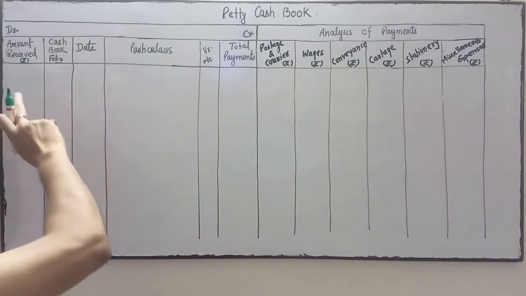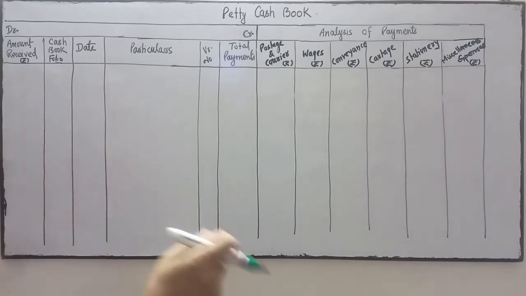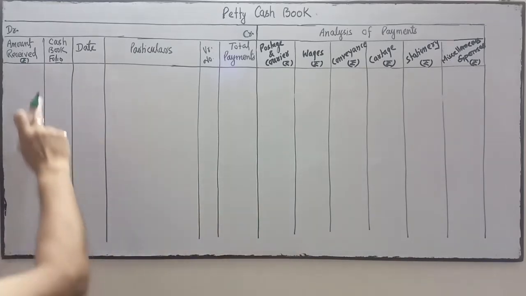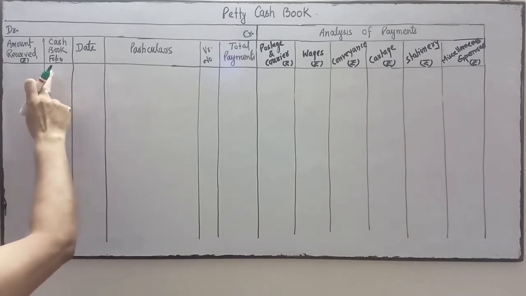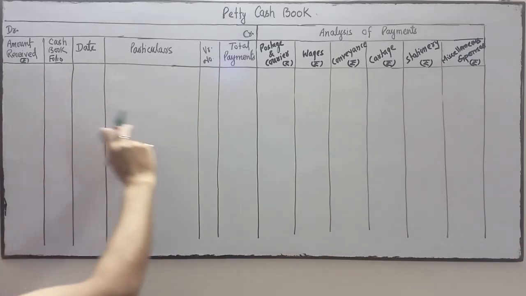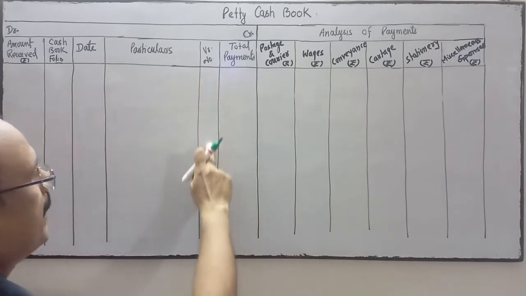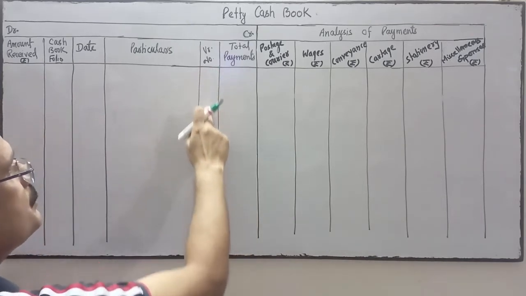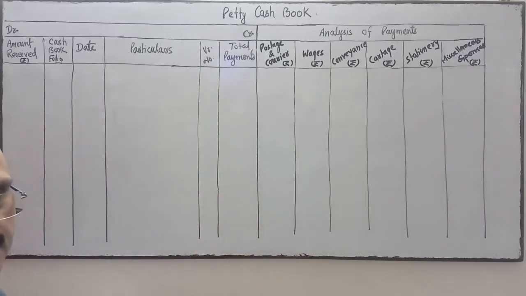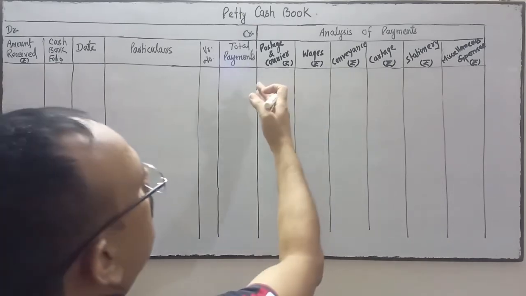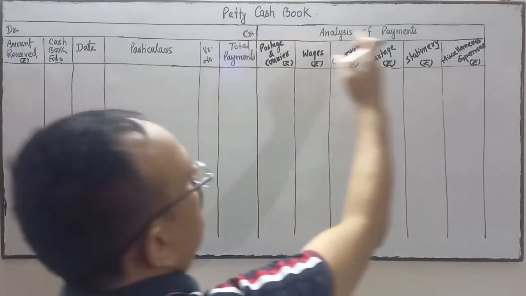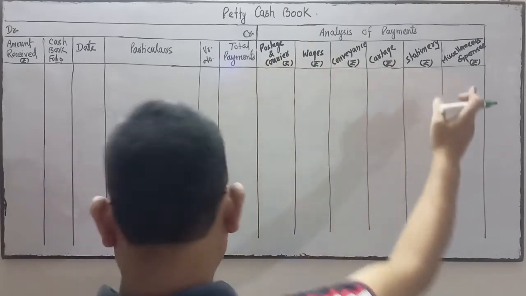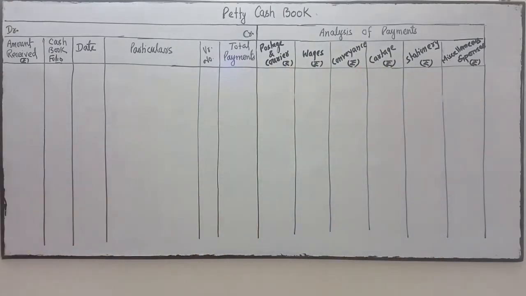This is for the cash book folio number, from which cash book folio number the amount has come. We have to write cash because the amount is given by the head cashier. So we will write the cash book folio number when we receive the amount from the head cashier. And here is the voucher number for payments. When we do the payments, we write the voucher number. From this side is your payment side. Is it clear?